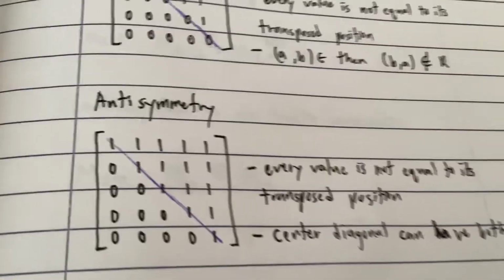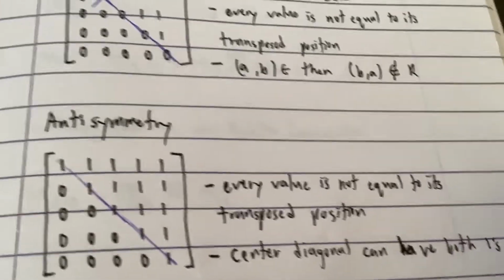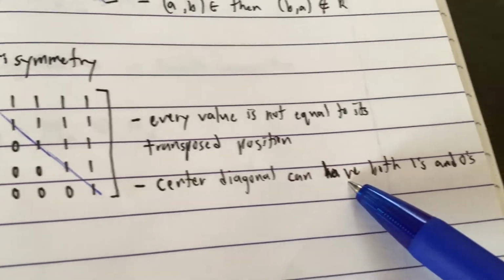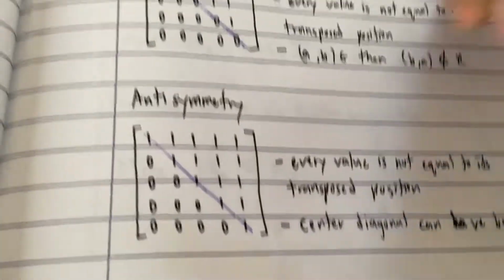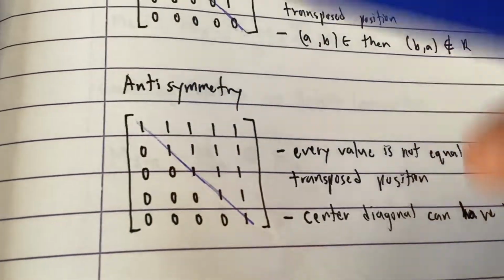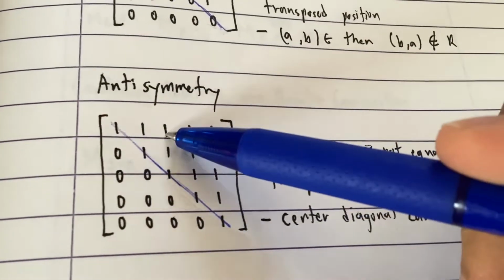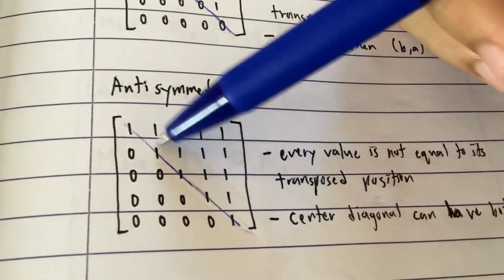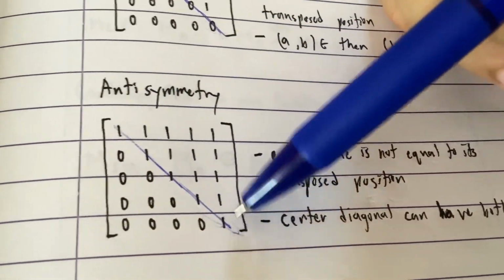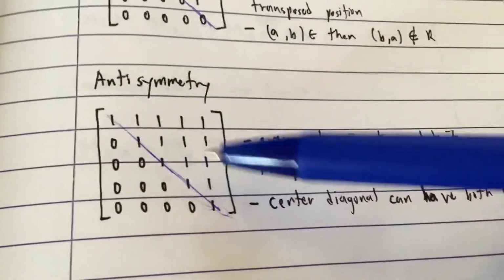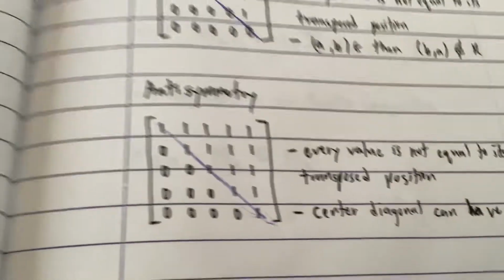What about anti-symmetry? Anti-symmetry is just like asymmetry, but your center diagonal can have both 1s and 0s. So it doesn't have to be irreflexive, right? So same thing, if this is 1, this should be 0. If this is 1, this should be 0, so on and so forth. While your diagonal can be 1s or 0s, right? It doesn't have to be all 0. It can be 1, it can all be 1, it can be a mix of 0 and 1, so on and so forth. So yeah.